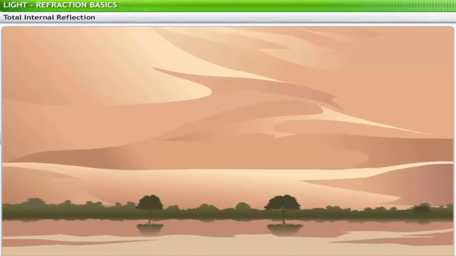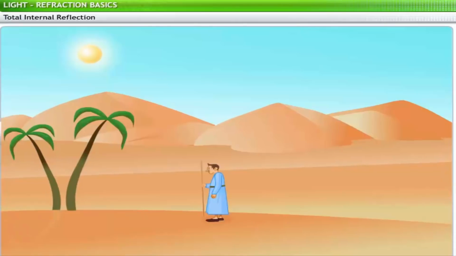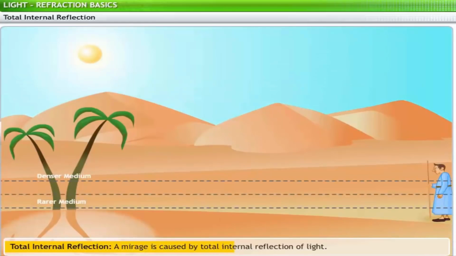In deserts, we sometimes see mirages where images of distant trees are visible when the temperatures are high. In nature, images of trees are formed only in water. We may therefore be tricked into believing that we are near water and trees. However, these images vanish as we approach the location. A mirage is caused by the total internal reflection of light.